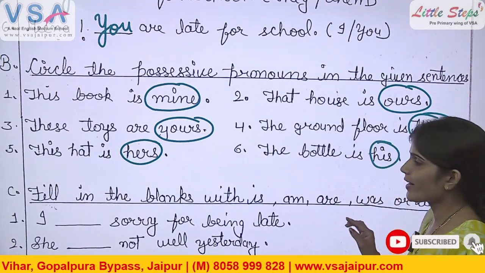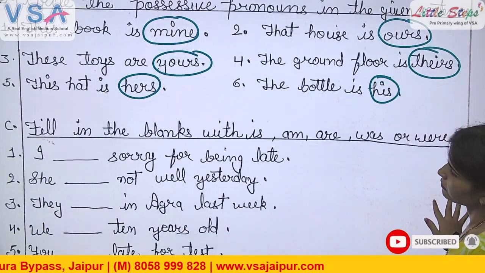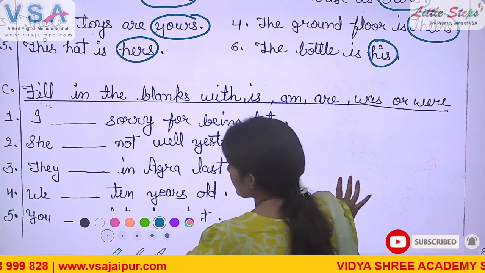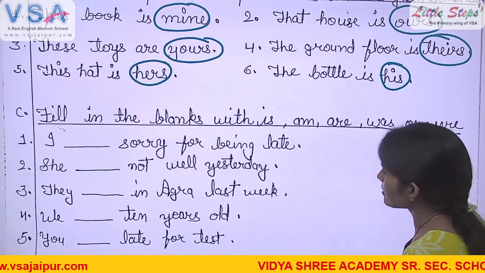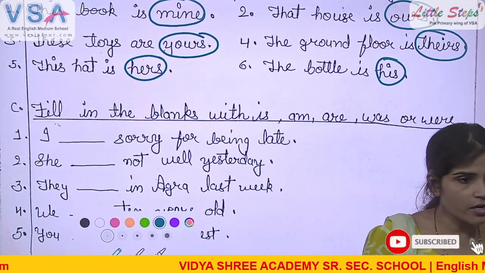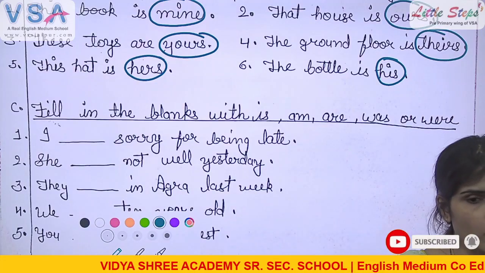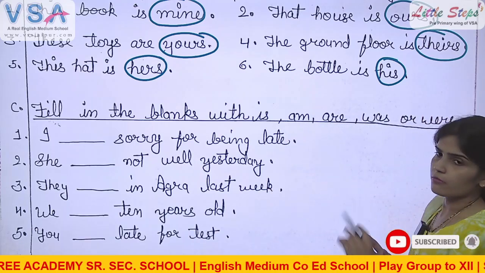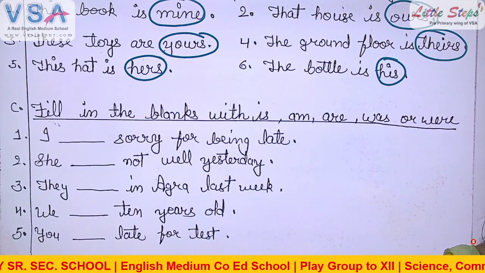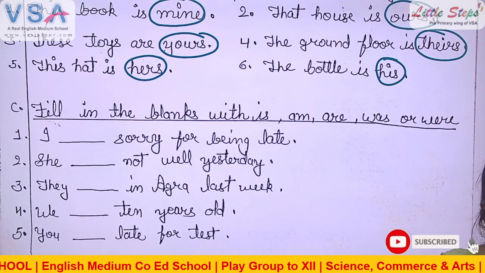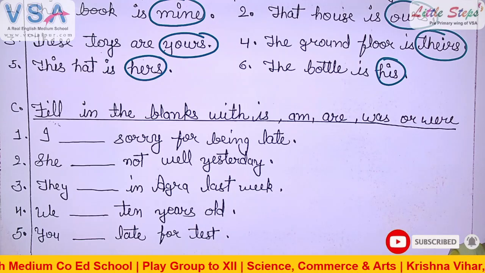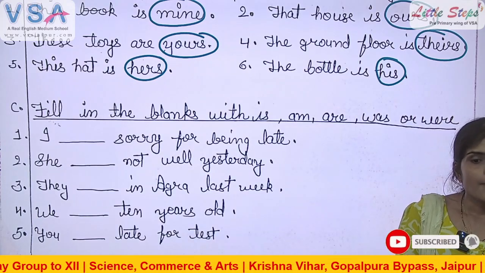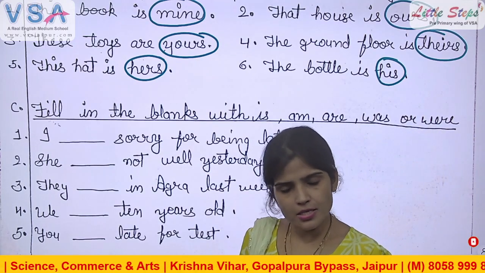Yes. Look at exercise C. Fill in the blanks with is, am, are, was and were. This exercise is about verbs. These all are helping verbs. Now tell me, which time do is, am, are denote? Present or past? Is, am, are mean present time. And was, were mean past time.